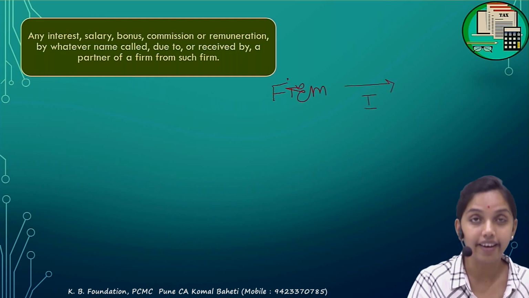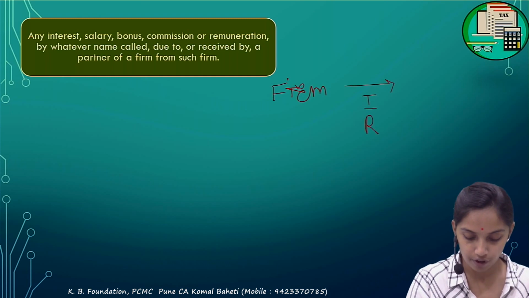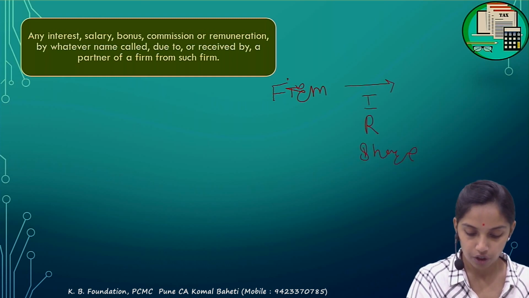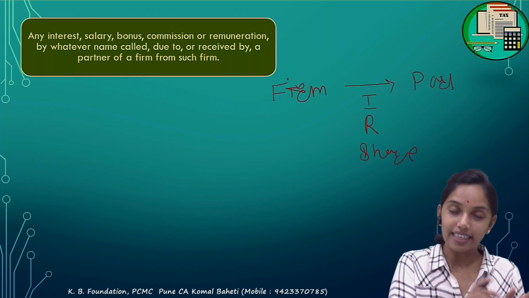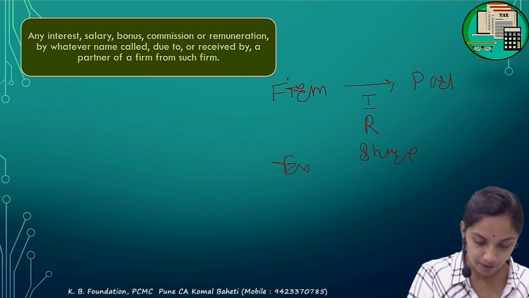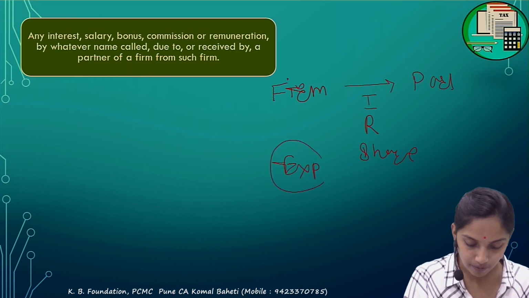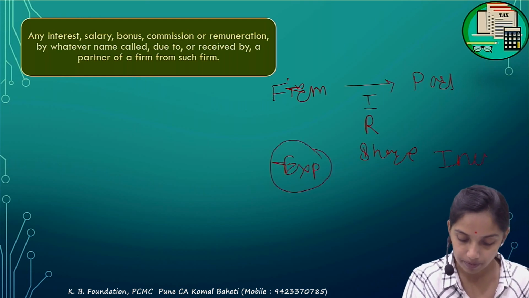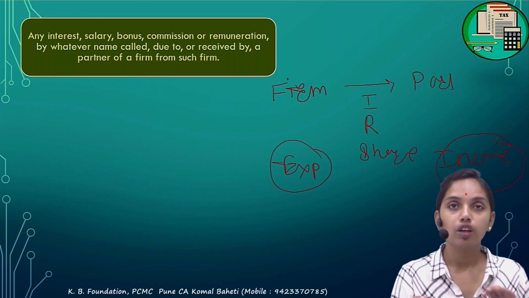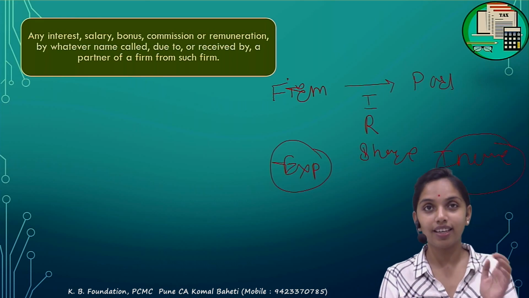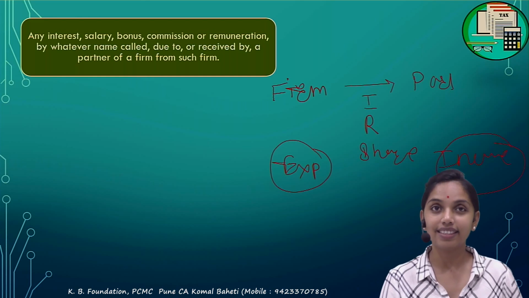It could be paying interest, it could be paying a remuneration, or it could be paying a share of profit to the partner. For the firm, it is an expenditure, and for the partner, it is an income.